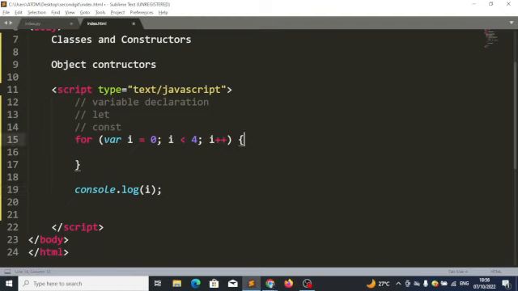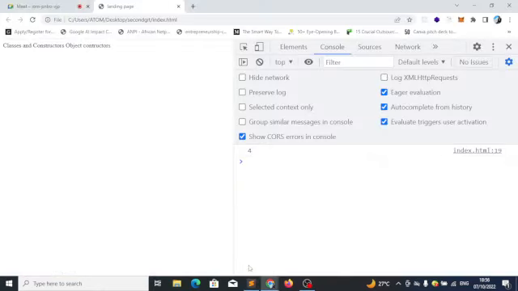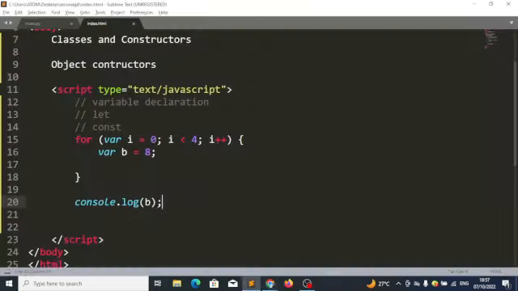Another interesting thing to note is that if I have a variable here, I can still use it here. It will alert 8. Let's run it. Oh, it's console log 8. It looks so funny because you created the variable inside this loop, but somehow you are able to use it outside the loop. Let me explain what is actually going on.